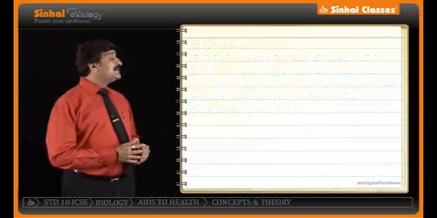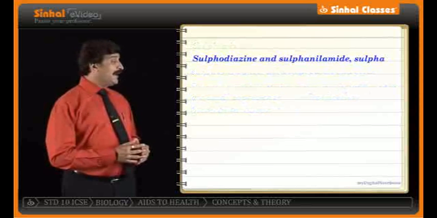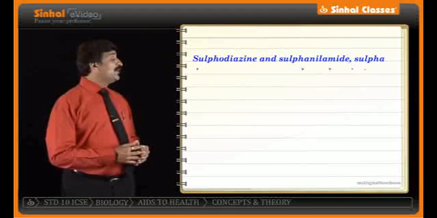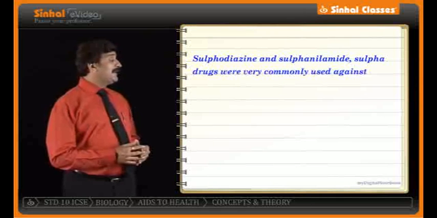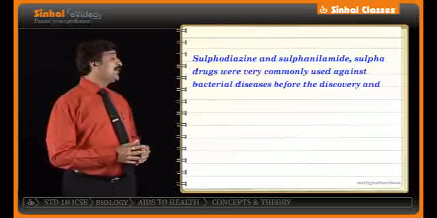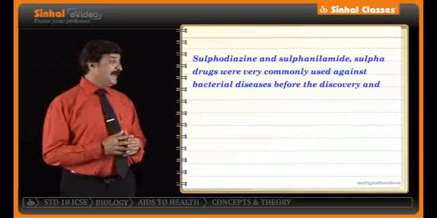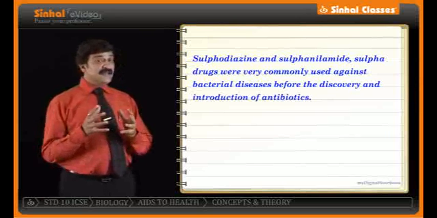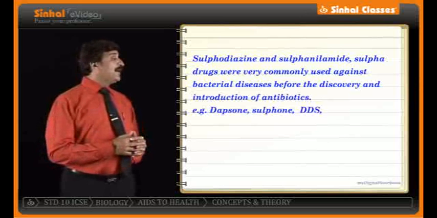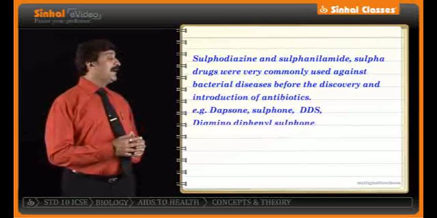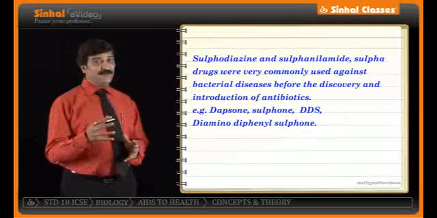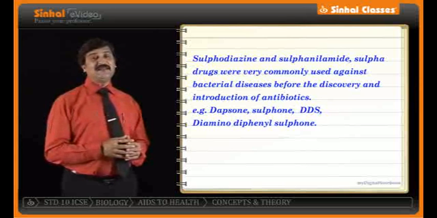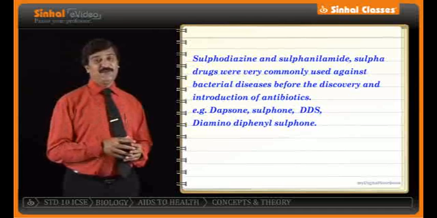Sulfadiazine or sulfonylamide are sulfur drugs that were used commonly for the treatment of bacterial diseases before the introduction of antibiotics. An example that we quote is dapsone, sulfone, or DDS, diamino diphenyl sulfone. These are the various types of sulfur drugs.